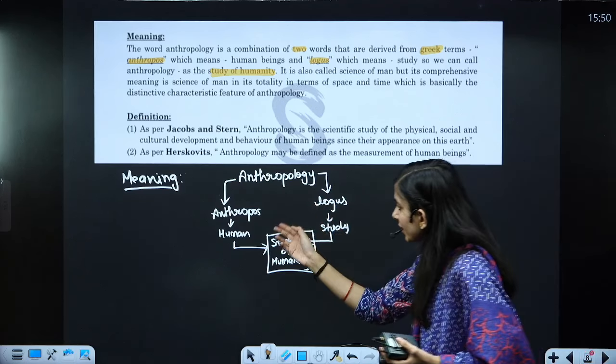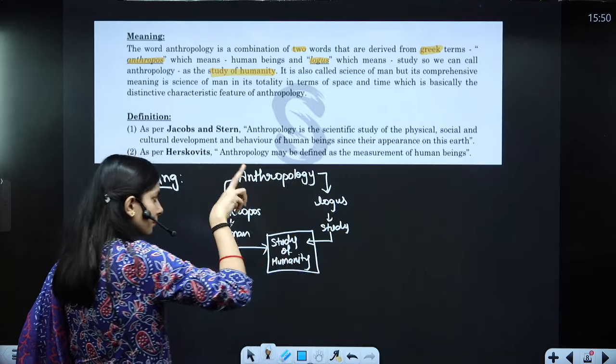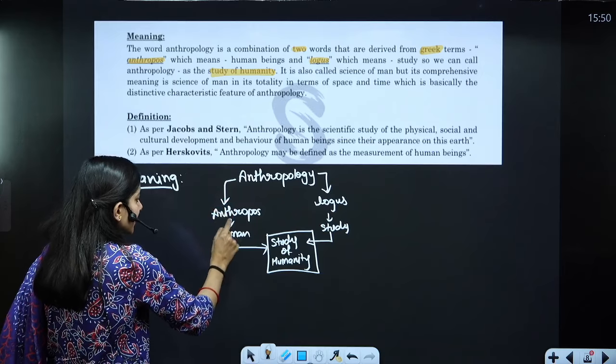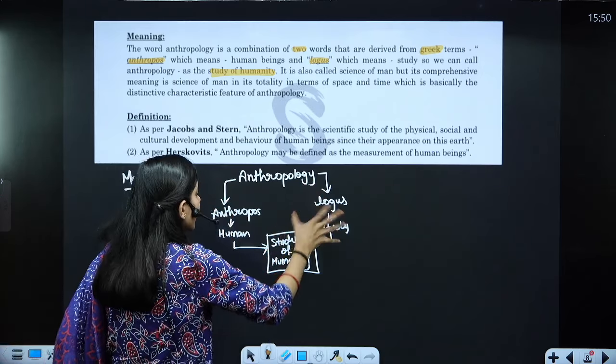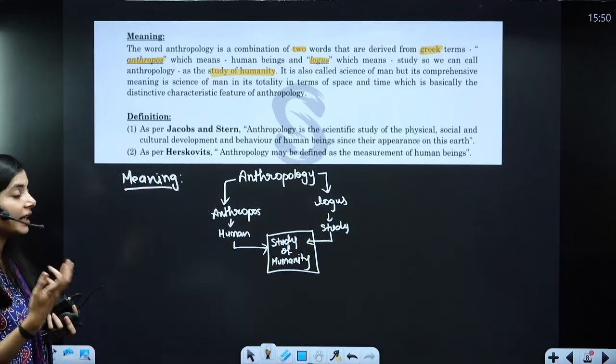Let us suppose I have written this, so my mind will think: anthropology, anthropos logos, it is made up of two words. Anthropos, this arrow means human, logos means study, and combined it is called study of humanity. This is how my mind will work.